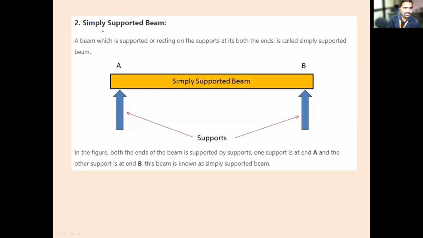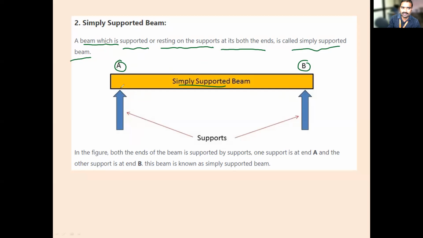A beam which is supported or resting on supports at both of its ends is called a simply supported beam. So what are the supports? The ends. A is one end, B is the other end. These two ends are resting on the supports. Then it is called a simply supported beam.